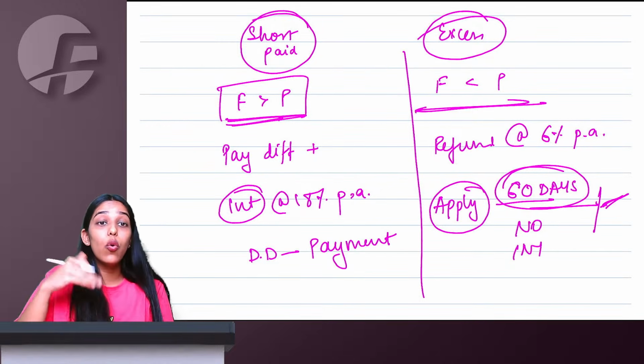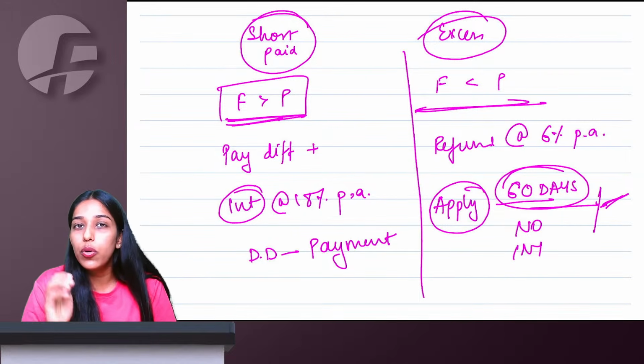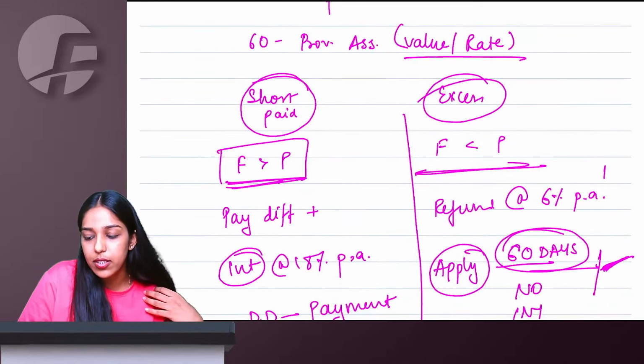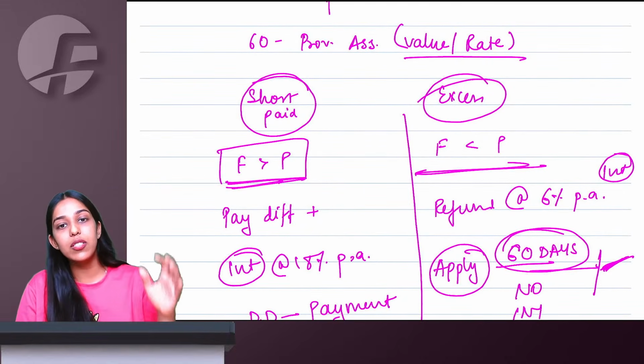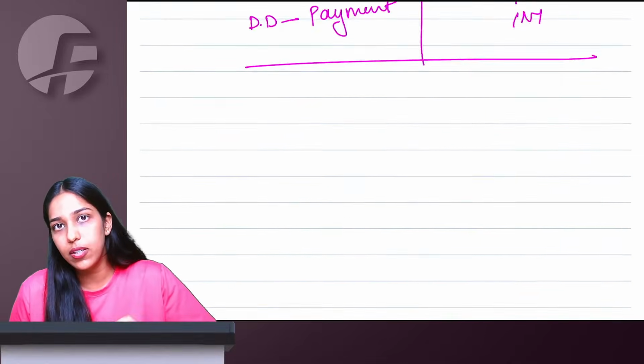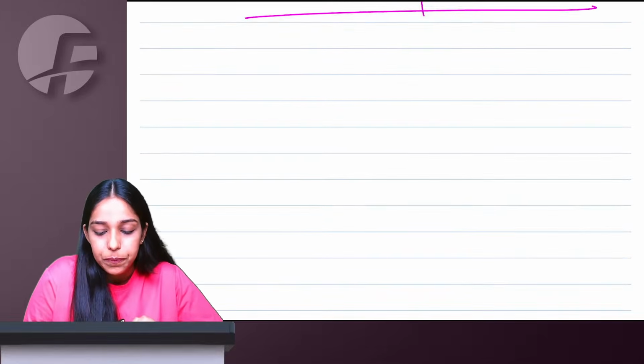Whatever is the period over and above 60 days, let's say you get the refund within 69 days, then only for 9 days you're going to get this 6% per annum interest. Refund amount you will get, and on interest till 60 days of applying, nothing you get. After 60 days, 6% interest. For court or tribunal orders, 9% interest you are going to get.